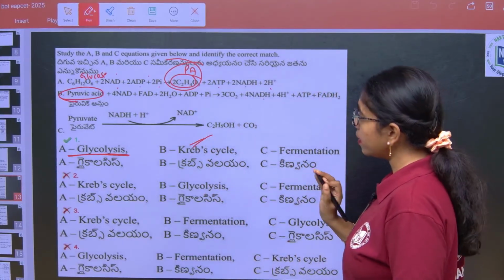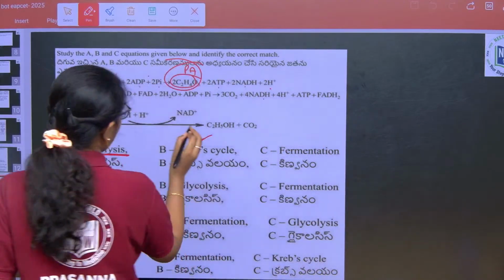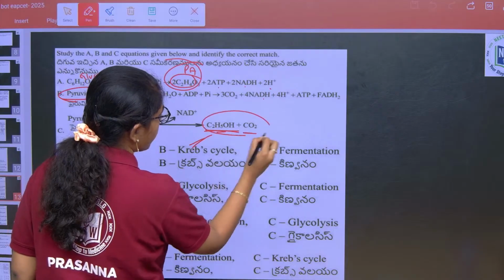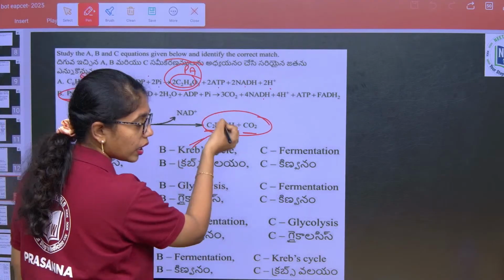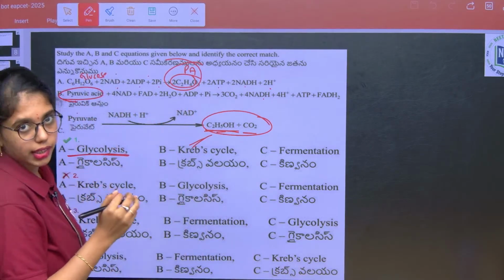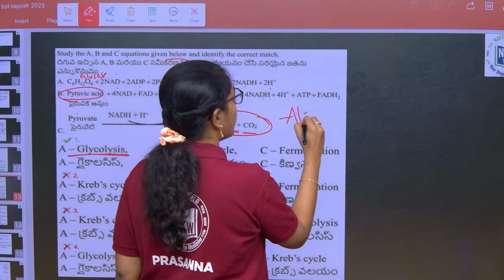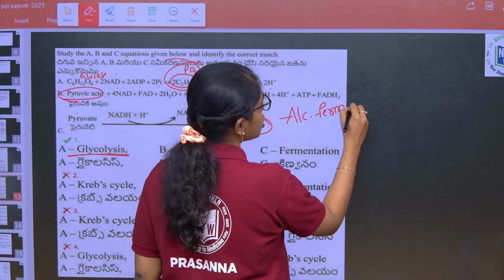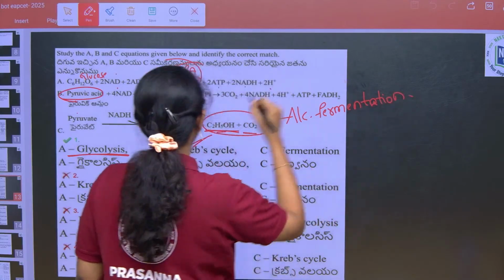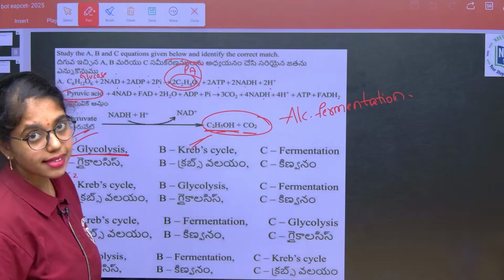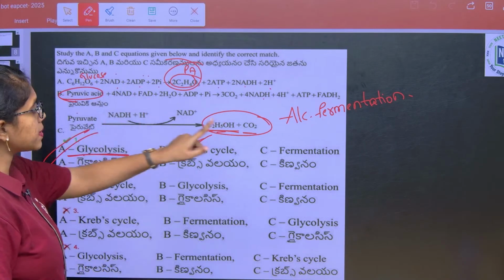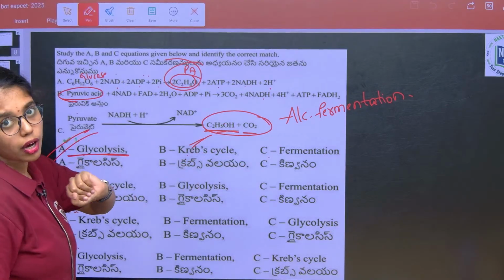Okay. And then pyruvate into ethanol and carbon dioxide. If pyruvate is converting to ethanol and carbon dioxide, definitely that is alcoholic fermentation, which takes place in the cytoplasm. That is option A, the correct answer here. So, yes, glycolysis is the first thing, second is Krebs cycle and third is alcoholic fermentation.